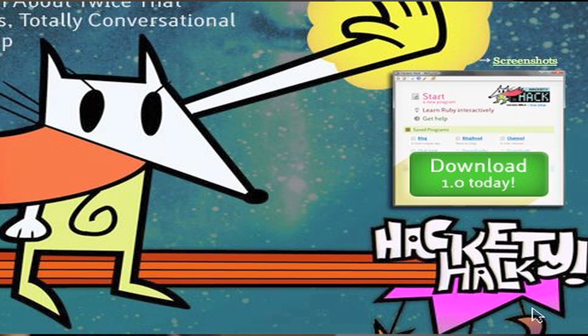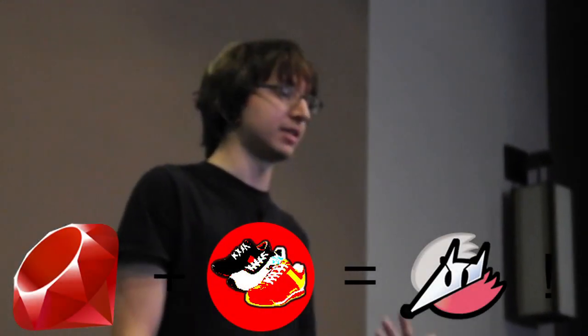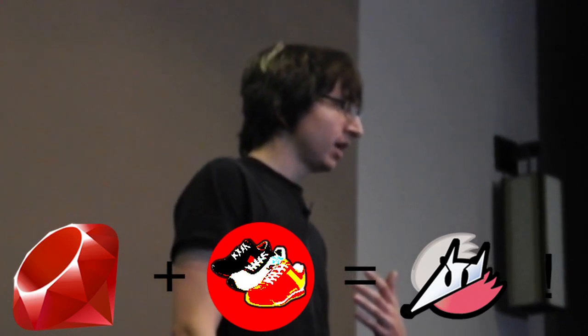Shoes is a project, if you didn't know, that was originally written by Y the Lucky Stiff. When he left the Ruby community a couple years ago, I wasn't sure if I was ready to help out an open source project or not yet, so I said, I'll help out whoever picks up Hackety Hack, because I really believe in Hackety Hack's mission, and I care a lot about Hackety Hack. If you're not familiar, Hackety Hack is the largest Shoes application, and it's used to teach new people how to program in Ruby itself.